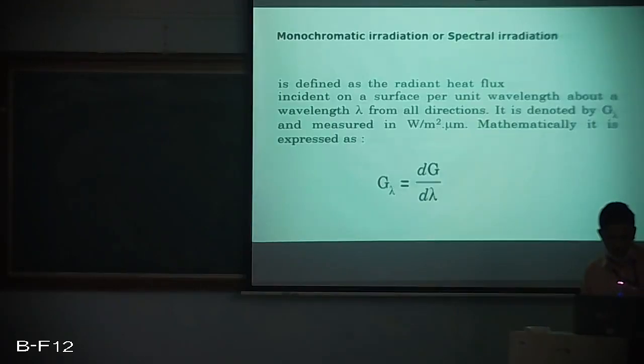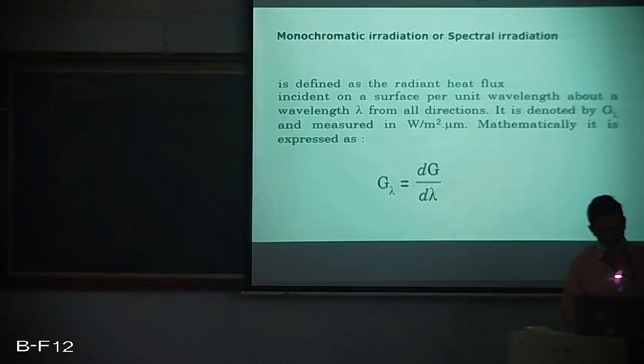We move on to monochromatic irradiation or spectral irradiation, which tells us the radiation heat flux which is incident on a surface per unit wavelength, about a wavelength lambda from all directions, and is denoted by G lambda. So it is watt per meter square micrometer, and it's mathematically written by differentiating G with respect to lambda.